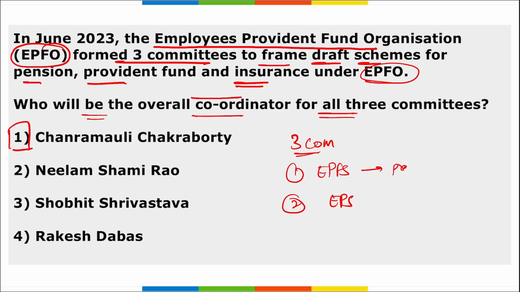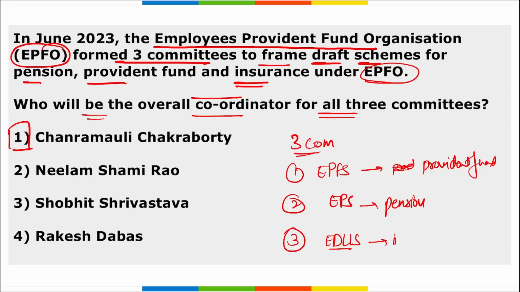This is for Provident Fund, that is PF. This is for pension. And third, it is your EDLIS, that is your Employees Deposit Linked Insurance Scheme, and this is an insurance scheme. Correct? And who has been appointed as the coordinator for all these three committees? Charan Mauli Chakrabarti.